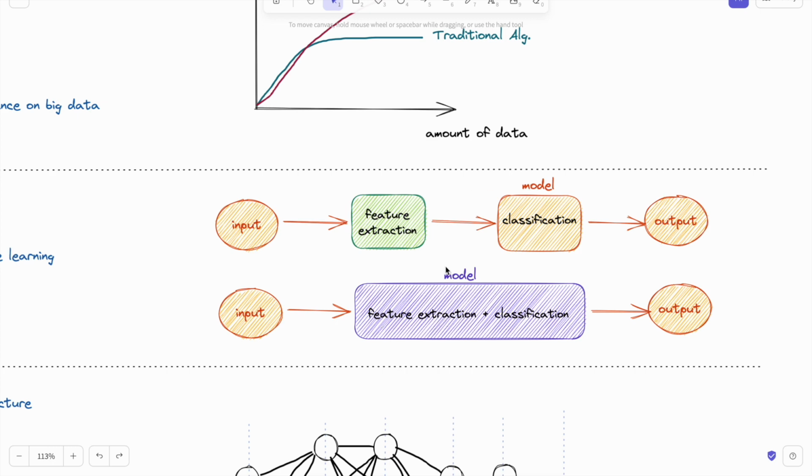For example, remember the face recognition problem. In machine learning, we need to give the features of faces like eye color or the distance between the ears. But in deep learning, especially in the CNN model, the most significant features will be extracted by the model. So this is quite an important difference between deep learning and machine learning.